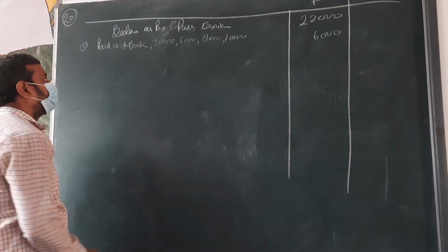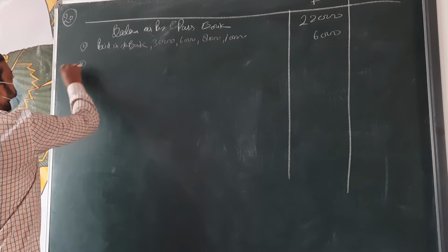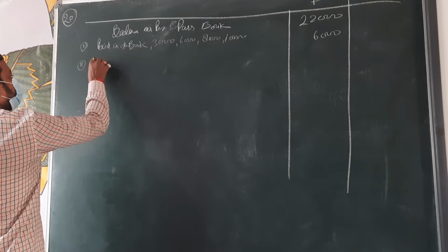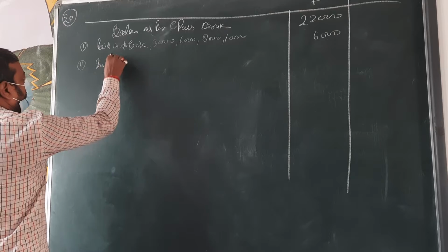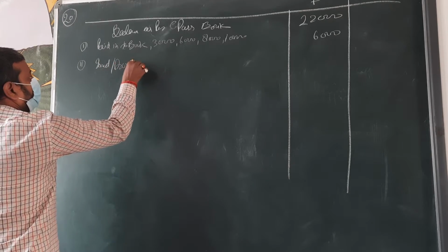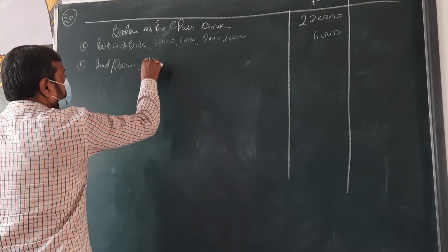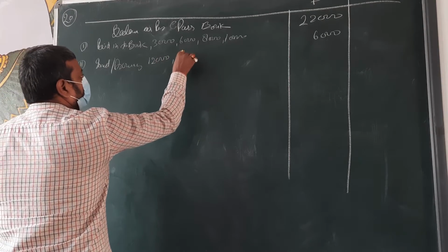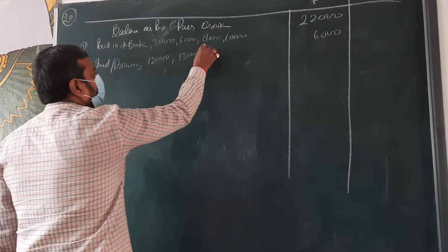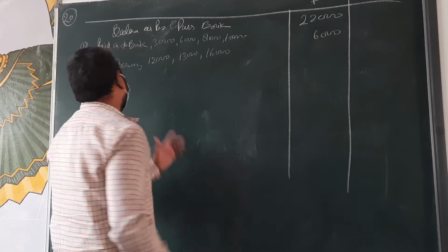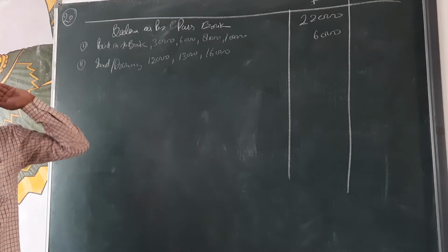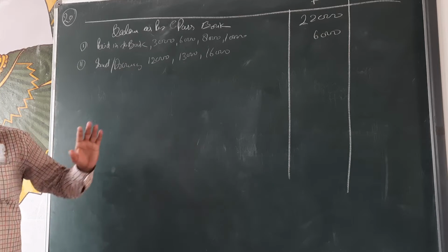Okay, next. On 23rd June, 3 checks were drawn, for 12,000, 13,000 and 16,000. Drawn means issued, beta. We are going to issue 3 checks for payment.